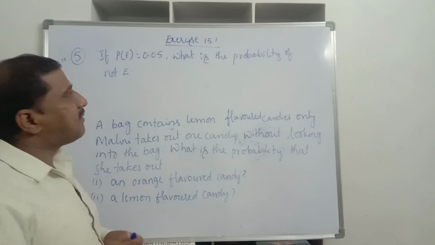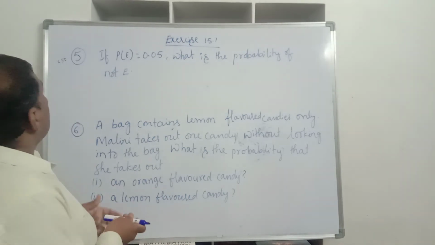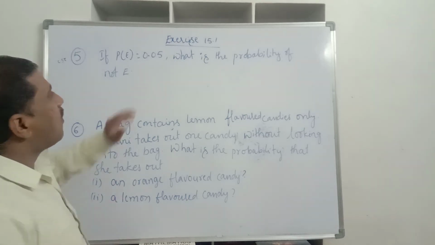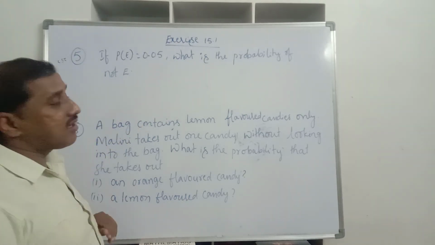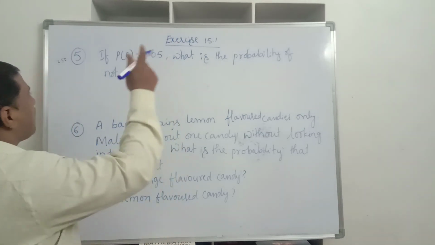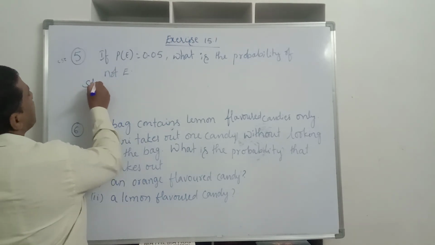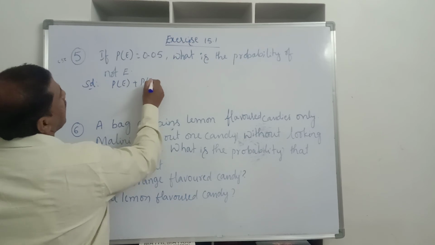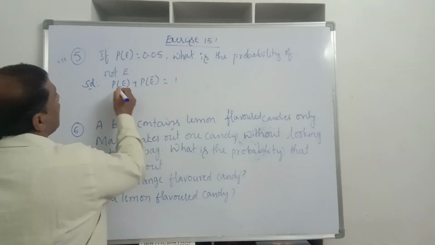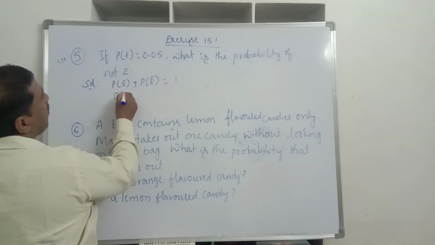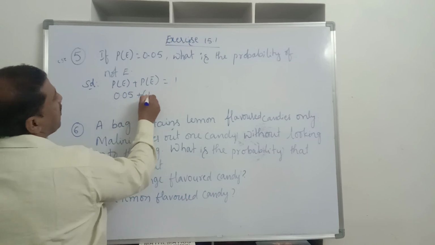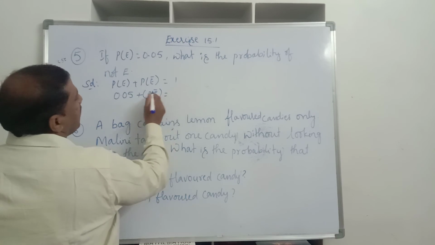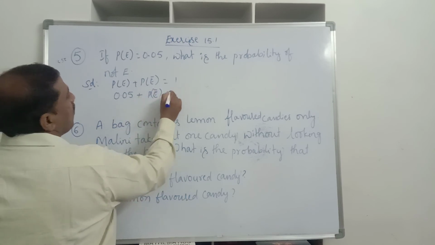Now exercise number 15.1, fifth question. If P of E is equal to 0.05, what is the probability of not E? We know that P of E plus P of not E is equal to 1. P of E is 0.05, so 0.05 plus P of not E is equal to 1.